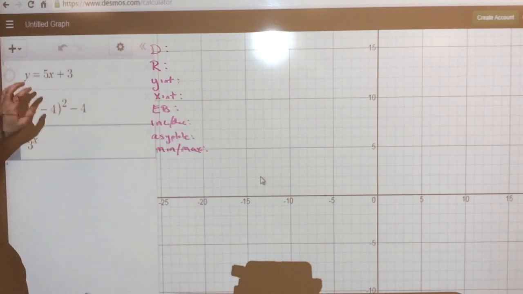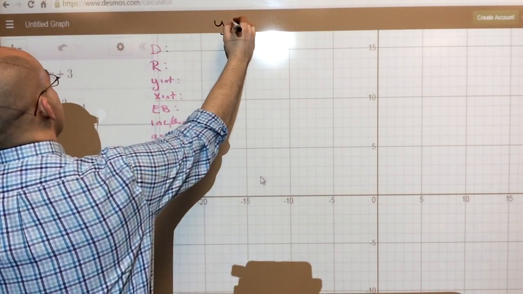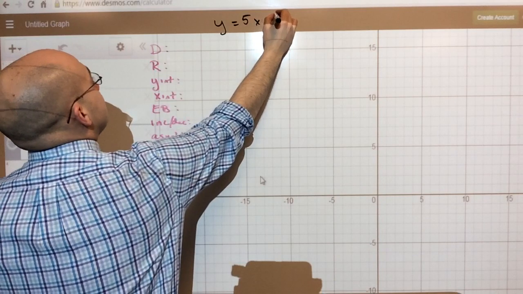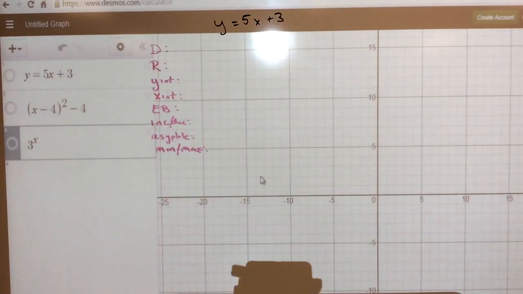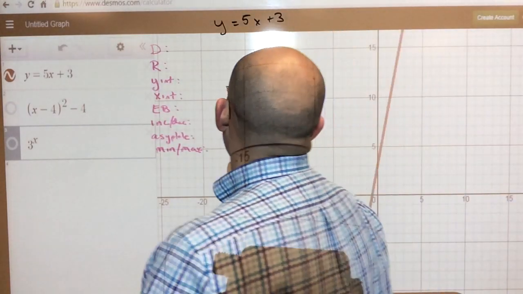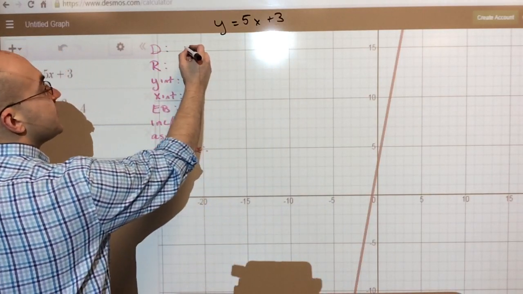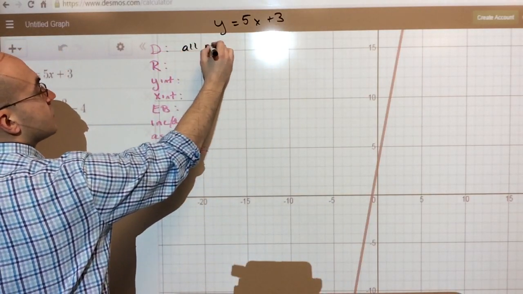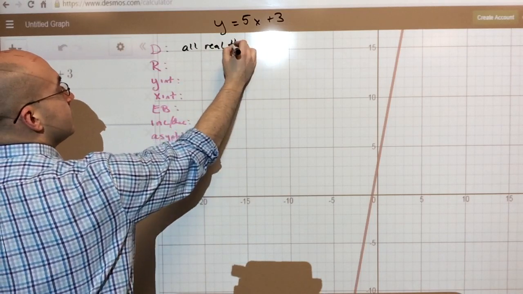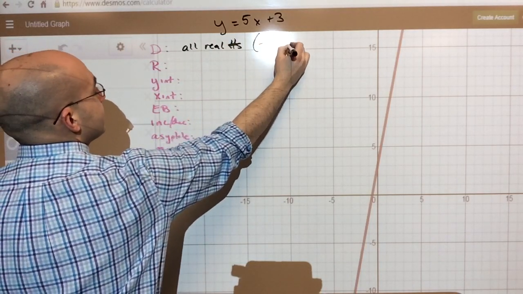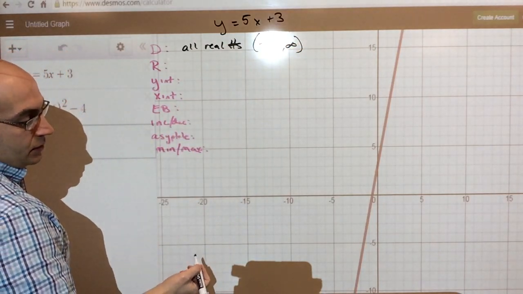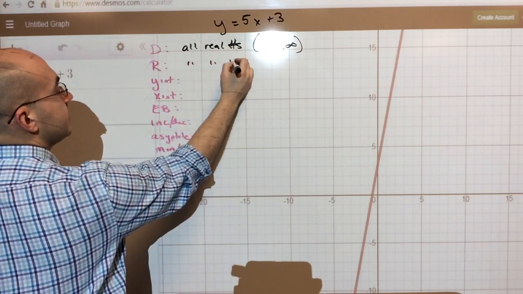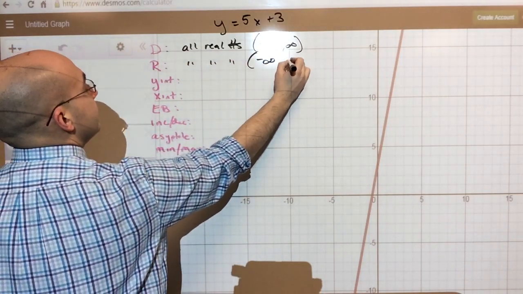All right. Let's go with the linear one. So let's go with y equals 5x plus 3. I'll put that on the board so you can see it as we go along. You should already have your answers, however. So there's the function f of x equals 5x plus 3. The domain, it's all real numbers, or better known as negative infinity to positive infinity. The range of this function, again, all real numbers, or negative infinity to positive infinity.